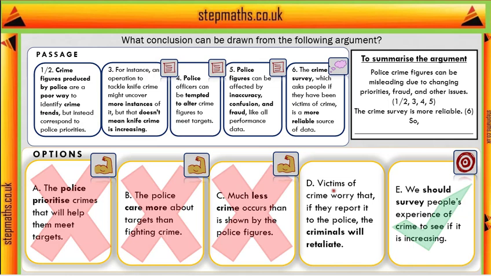And then D says that victims of crime worry that if they report it to the police, then criminals will retaliate. Is this something we can conclude? Well, nothing in the passage talks about why victims of crime do or don't report it, so this is just irrelevant to everything that's been said. It kind of looks like they wanted you to forget what kind of question this is and think this is a strengthens or weakens question, and then this might be relevant. But since it has to be something that follows from what's been said, it's just irrelevant. And so, again, we see that the answer is E.